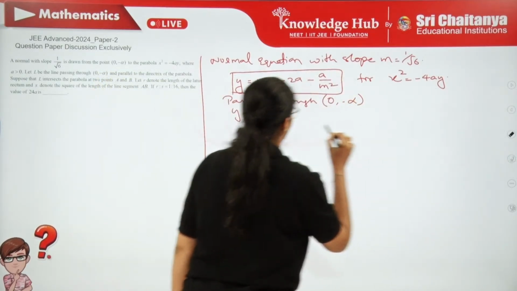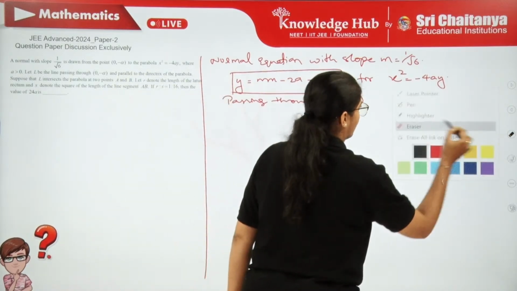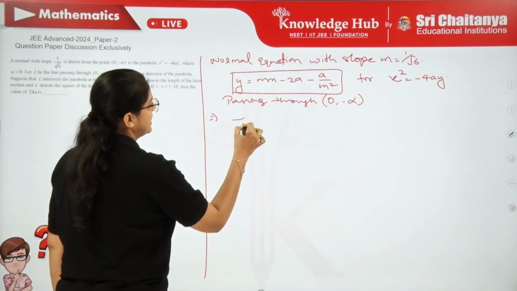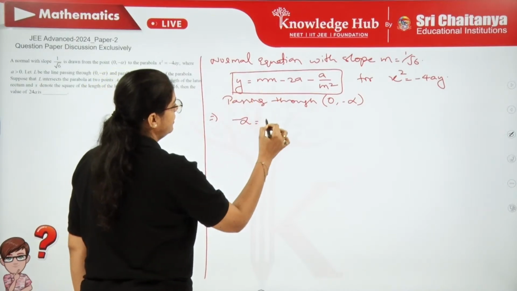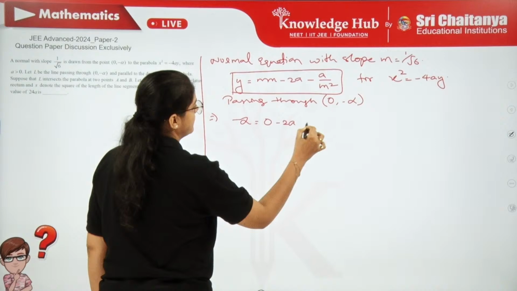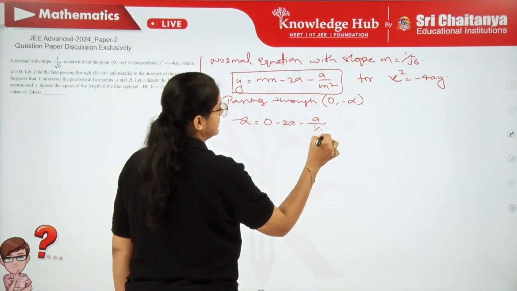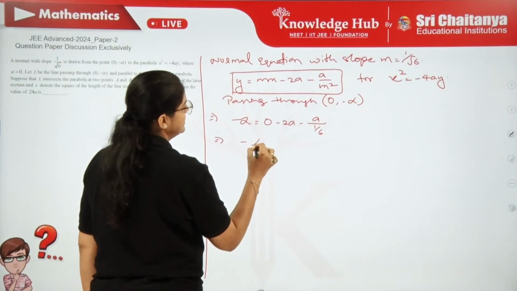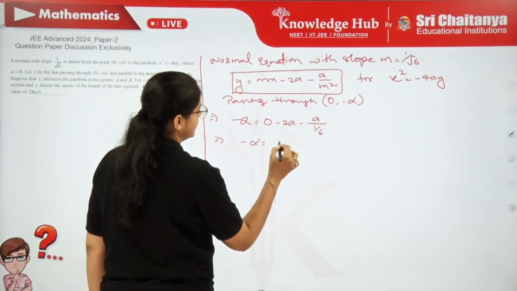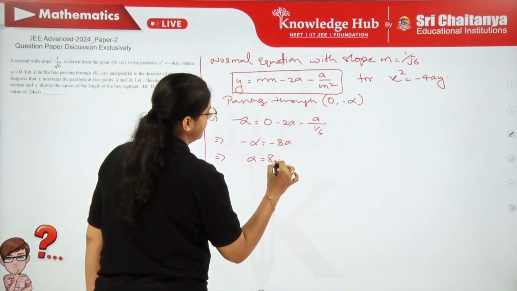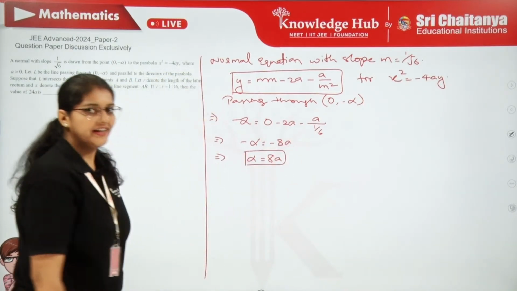Okay, so this is minus alpha equals 0 minus 2a minus a by m square. m square is actually 1 by 6. So, what is minus alpha? You get it as minus 2a minus 6a, so it's minus 8a. So, you got one relation between alpha and a.